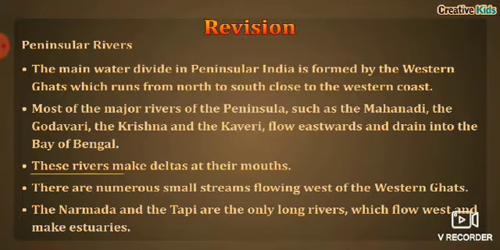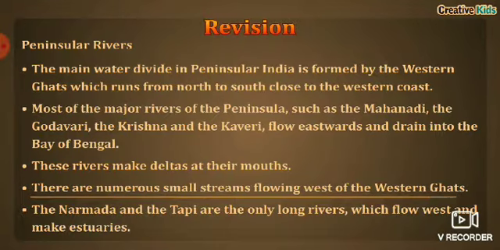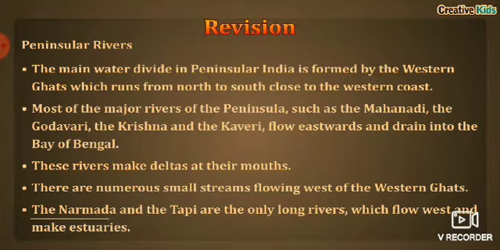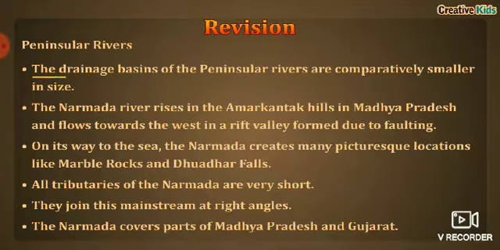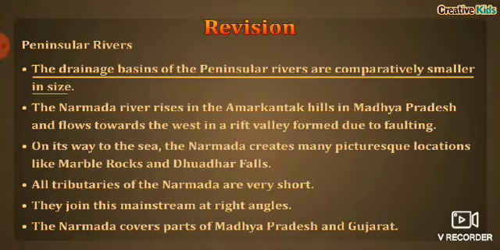These rivers make deltas at their mouths. There are numerous small streams flowing west of the Western Ghats. The Narmada and the Tapi are the only long rivers which flow west and make estuaries. The drainage basins of the peninsular rivers are comparatively smaller in size.